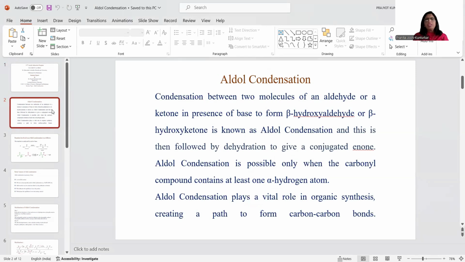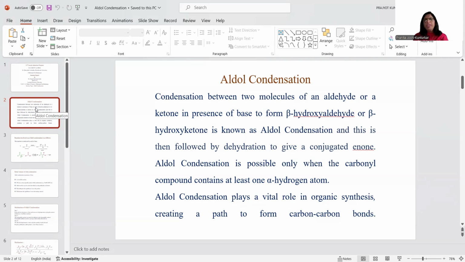Now, aldol condensation is a very important reaction in organic synthesis because it is useful in the formation of carbon-carbon bond. So, what is aldol condensation? Aldol condensation is a reaction between two molecules of aldehyde or two molecules of ketone in the presence of a base to form beta hydroxyaldehyde or beta hydroxyketone. The reaction is known as aldol condensation reaction.